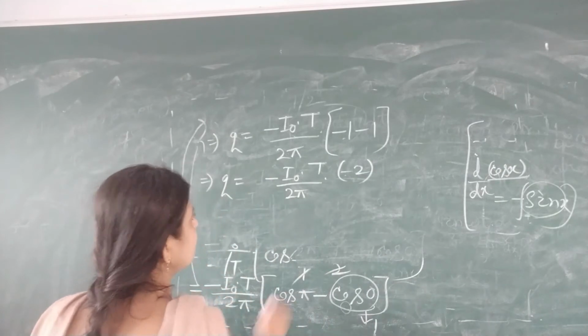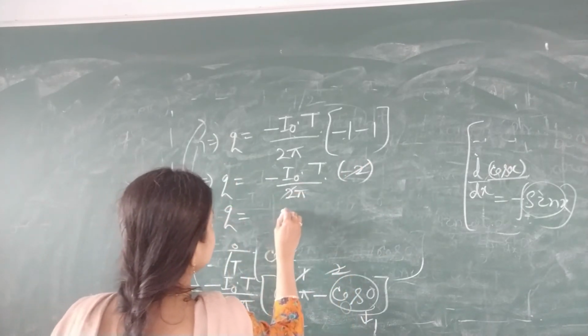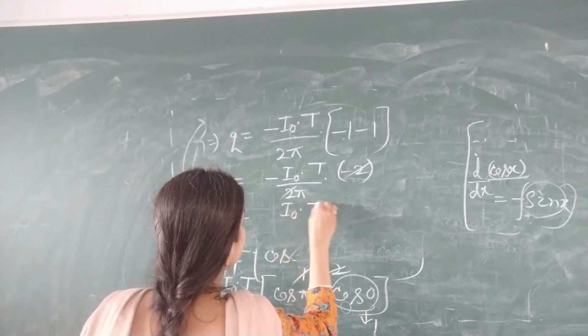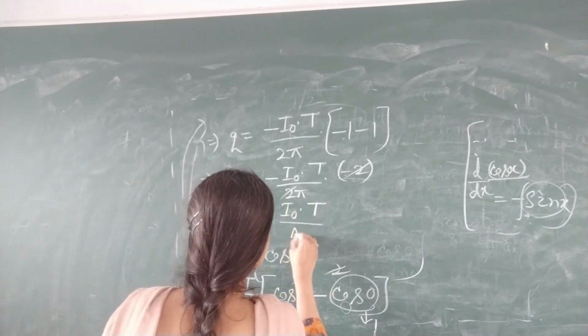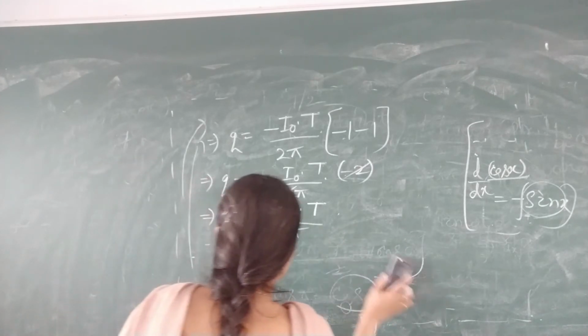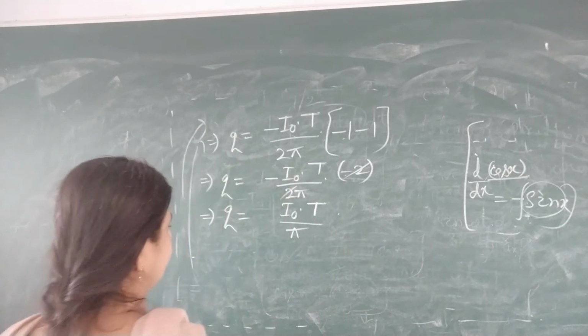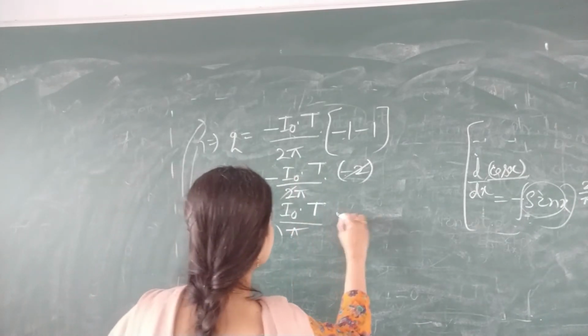Minus minus will be plus, 2 will cancel, so Q is equal to I naught into T divided by pi. Now, Q is equal to I naught T by pi.